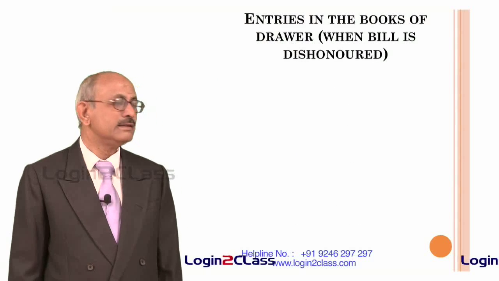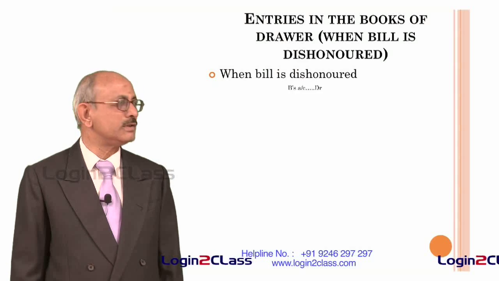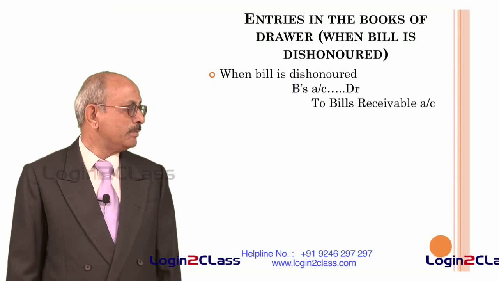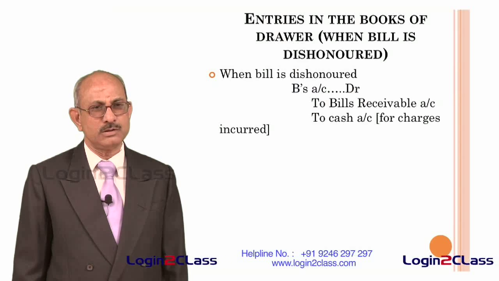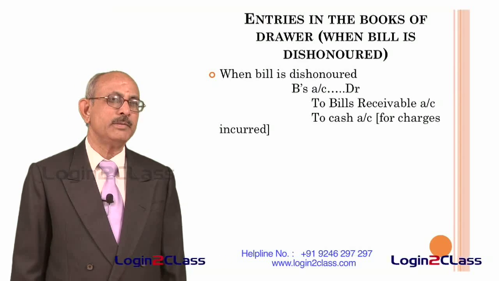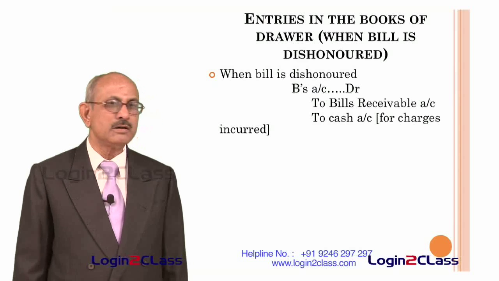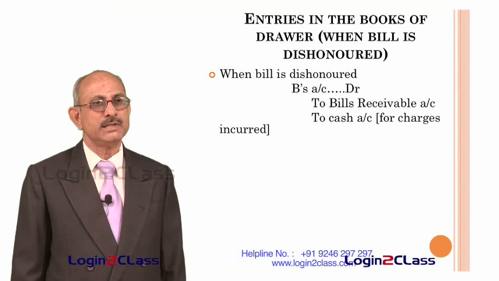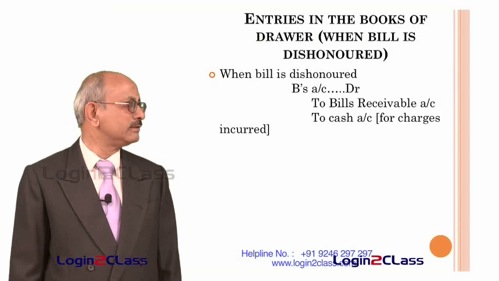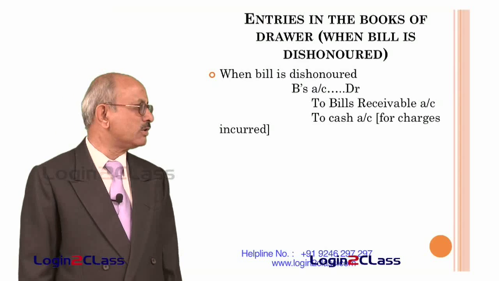And in the case the bill is dishonored, how the entries have to be passed in the books of a drawer. So what happens? The bill can be dishonored when the bill is retained by the drawer, or bill can be dishonored after it has been discounted with the bank, or bills can be dishonored after it has been endorsed by the drawer to somebody else. So in all situations, we need to put through entries in the books of the drawer.